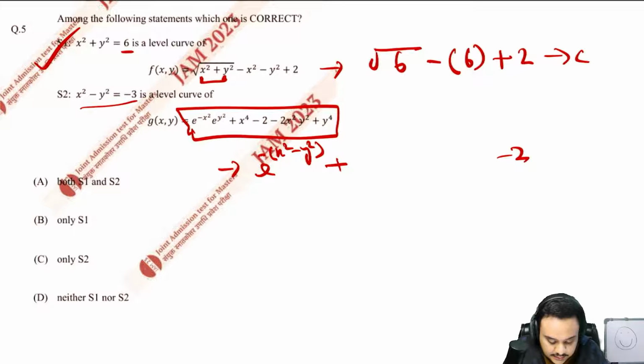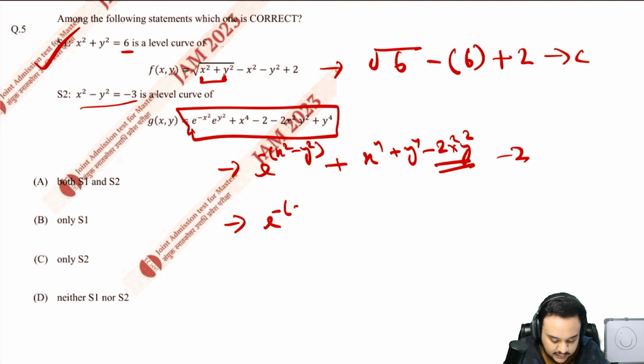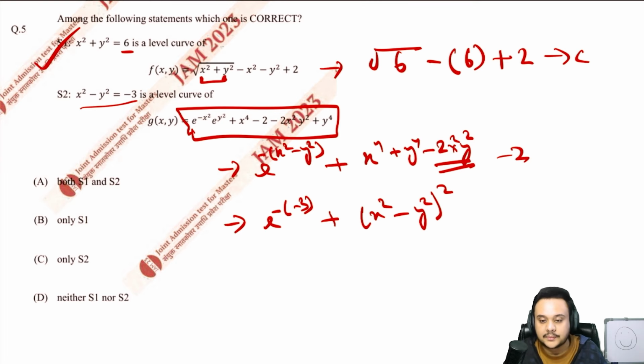Then x^4 plus y^4 minus 2x square y square. This is the hint, this is going to give it away for you. So you can just write this as minus of minus 3, plus x square minus y square whole square. This will clearly come to you very easily if you have enough practice.